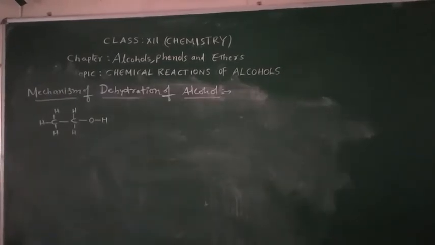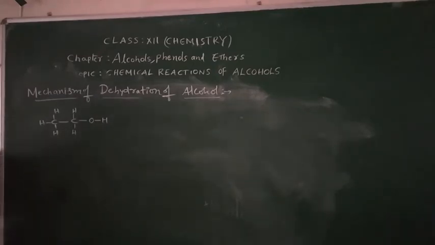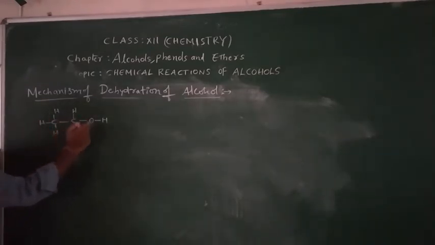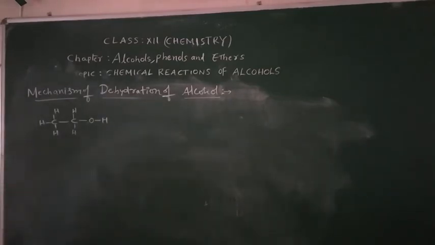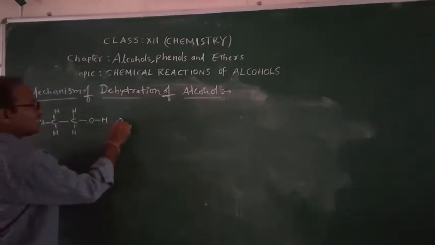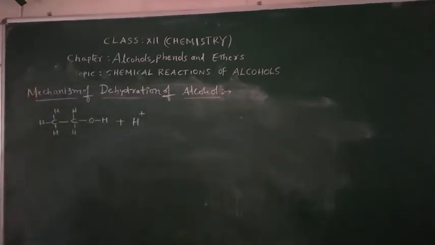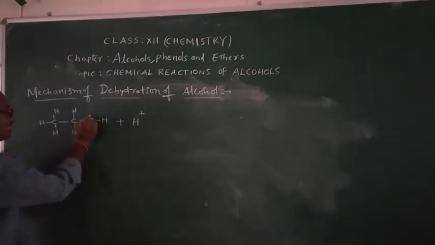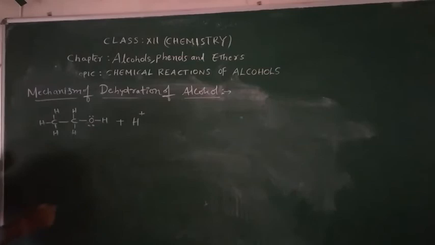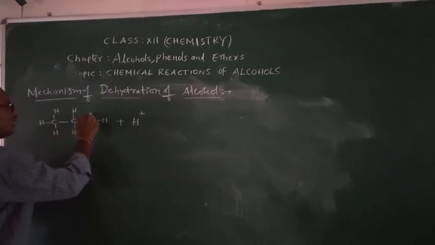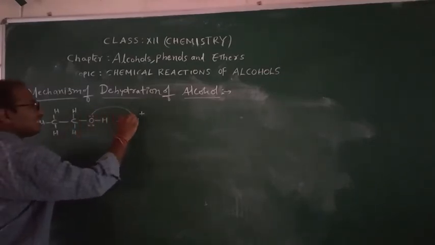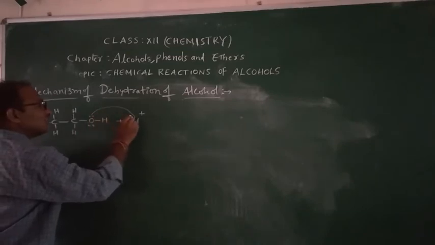Yes, children. Now we are going to learn a most important concept, the mechanism of dehydration of alcohol. See, this is the alcohol, children, CH3CH2OH. Now, in presence of acid only we are doing this dehydration. So what happens? Here, oxygen always will have a lone pair of electrons. This lone pair of electrons is shared to H plus.